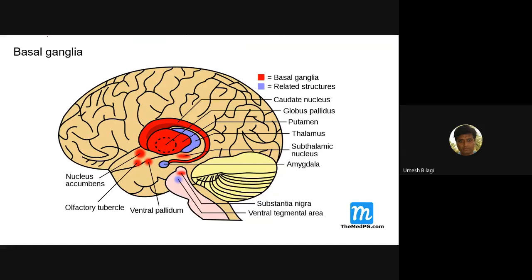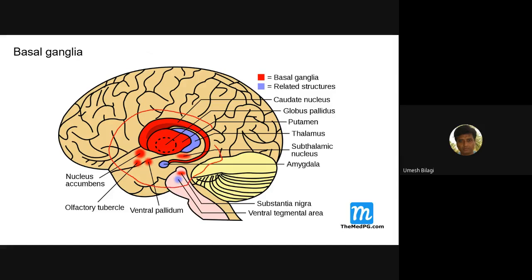Now the major component of the extrapyramidal system is the basal ganglia. Can anybody tell me what the components of basal ganglia are? Students? Diagram is here. Can you see the diagram? This is actually the basal ganglia. It extends up till here.